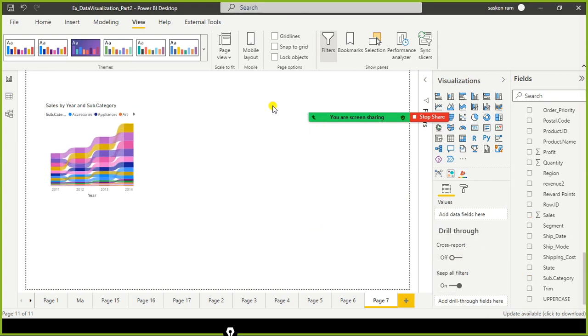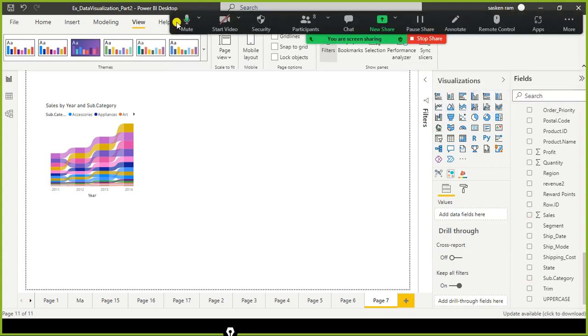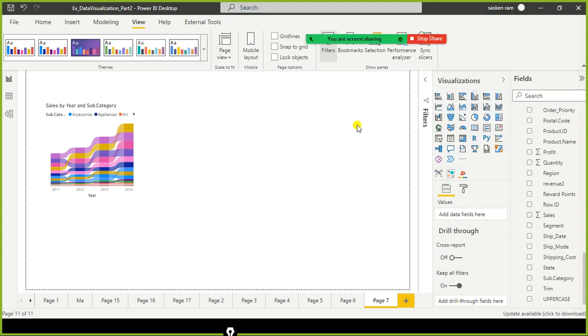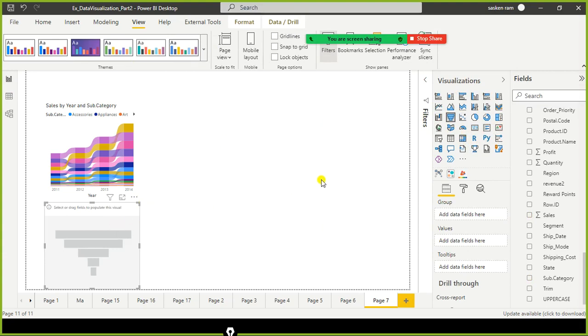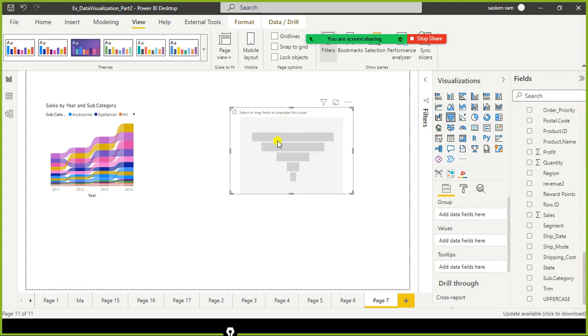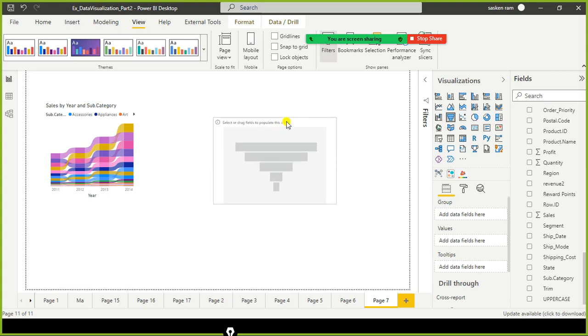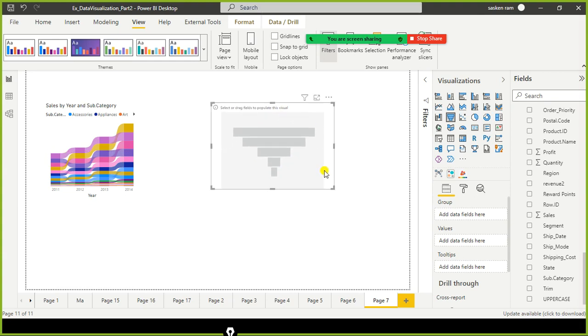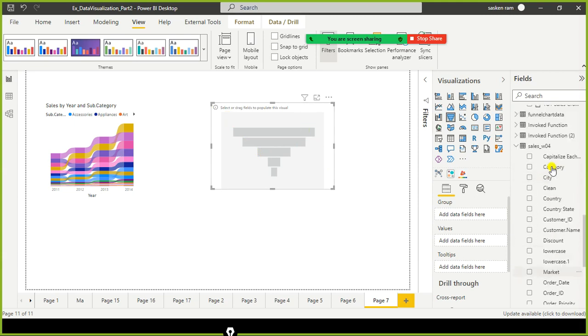Next we will continue with the KPI chart. So KPI, before we go to KPI, I just start with the funnel chart. You have something else called funnel chart. I just select this one. This is how the funnel chart looks like. This is a dummy funnel chart created with the dummy data set. So once you populate the data, this one will get populated.